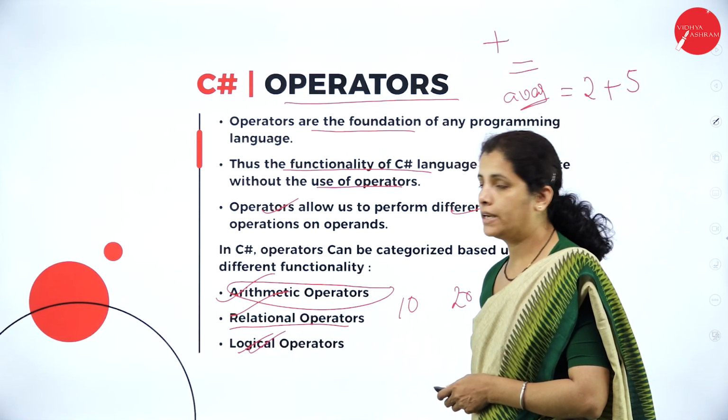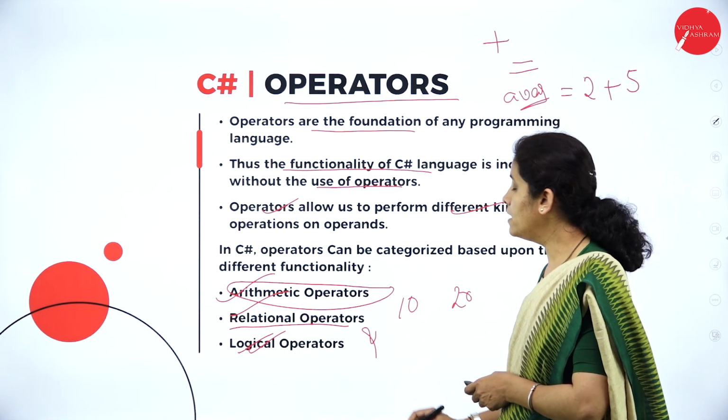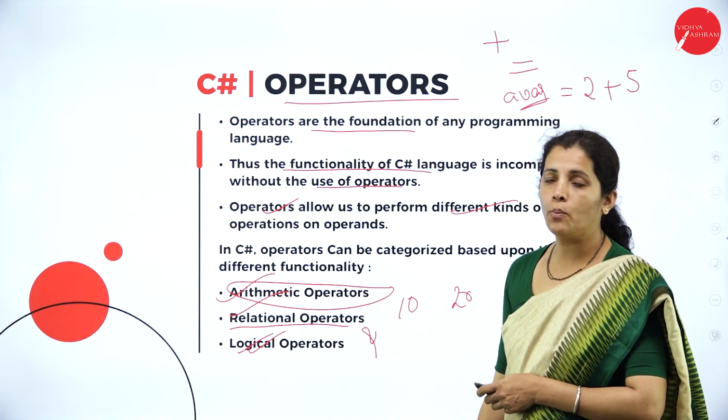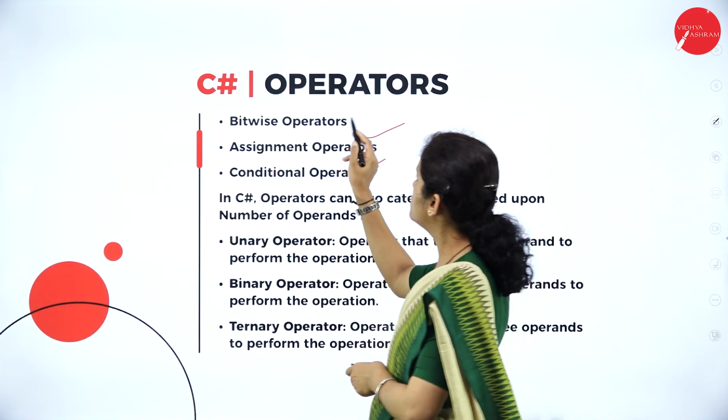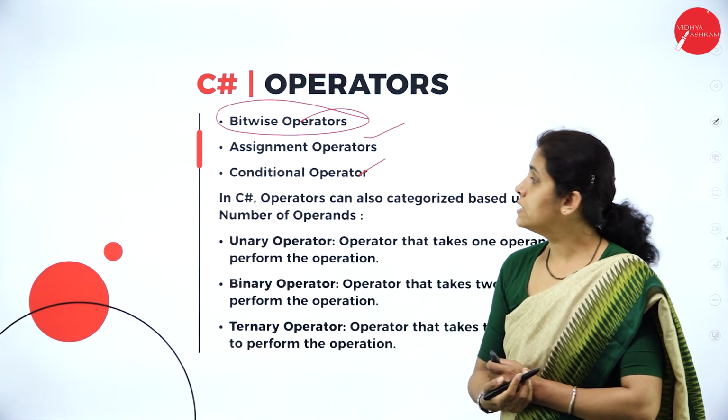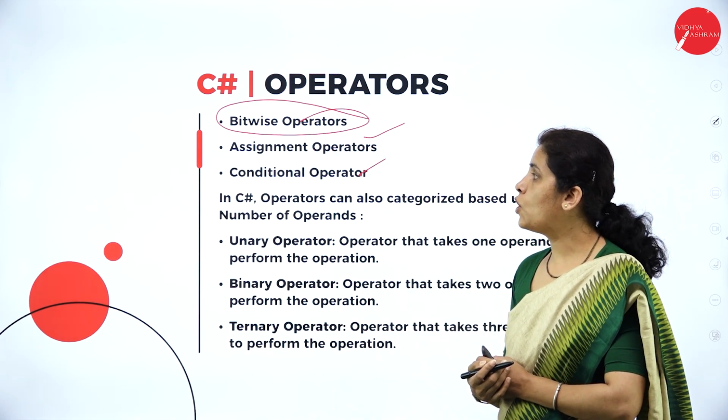Then the logical operators, that is and, or, not. These are examples of logical operators. And bitwise operators, right shift, left shift. These are examples of bitwise operators.